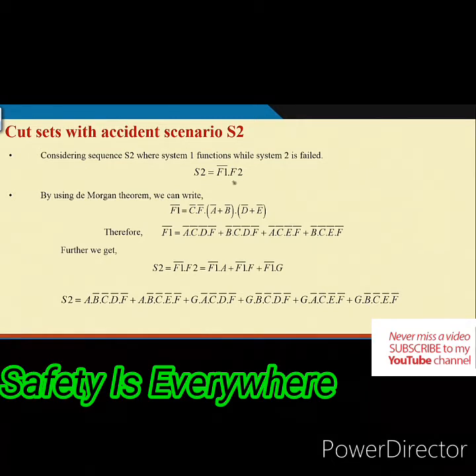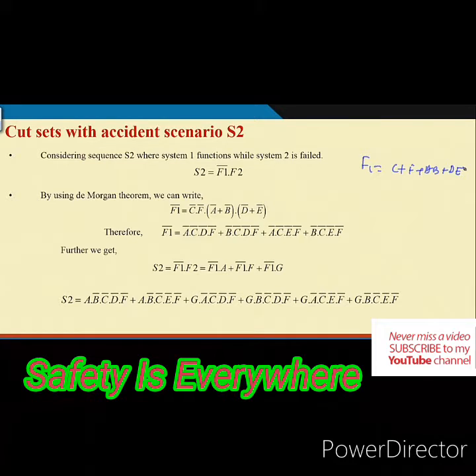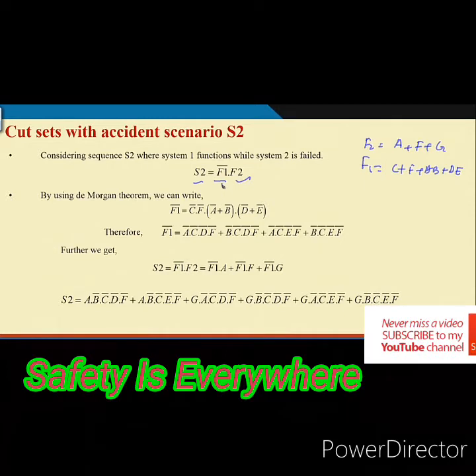Suppose F1, what is F1? F1 is C plus F plus AB plus DE, and F2 is A plus F plus G. That is what we know. Now, S2 is F1 bar and F2. F1 bar means the success of system 1.